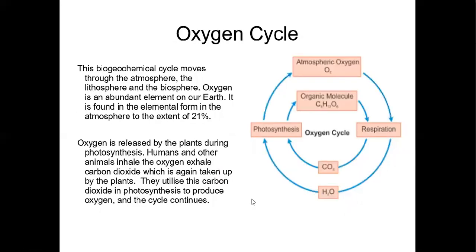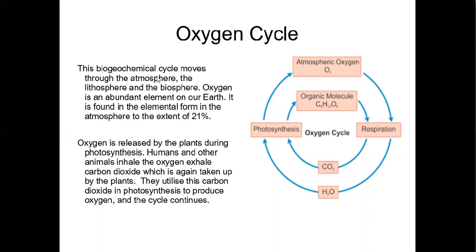Now, another biogeochemical cycle is the oxygen cycle. As we know, plants utilize carbon dioxide for the process of photosynthesis, and release oxygen to the atmosphere. This oxygen is utilized by human beings and other animals for the process of respiration, and we exhale carbon dioxide. That carbon dioxide is again utilized by plants for photosynthesis. In this way, the oxygen cycle goes on.